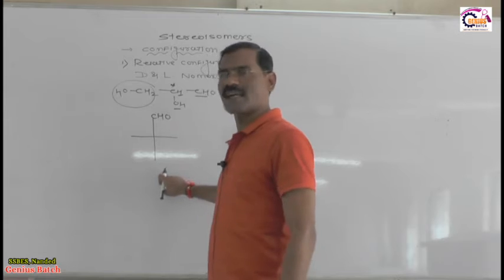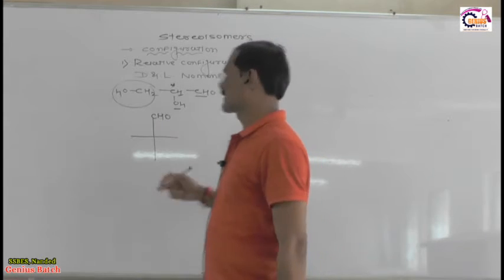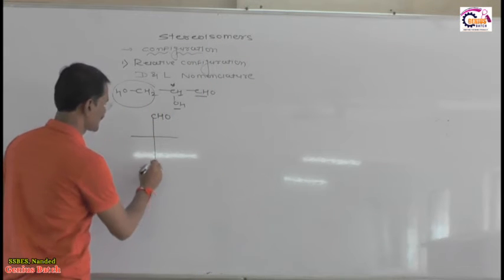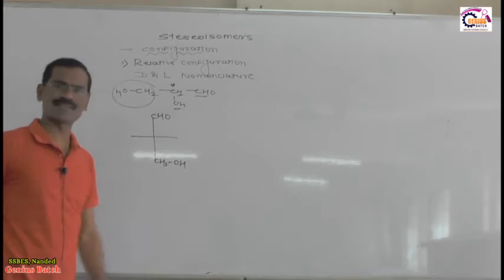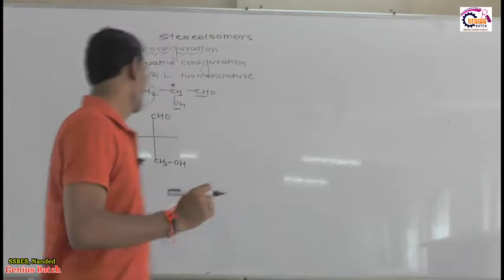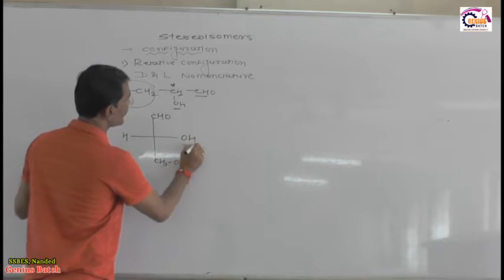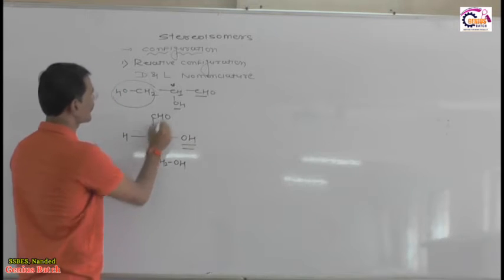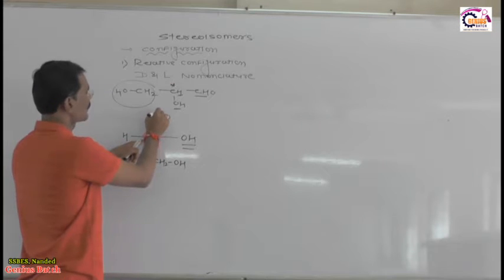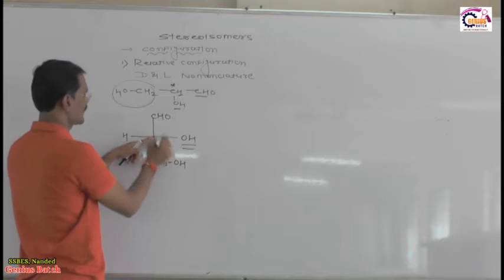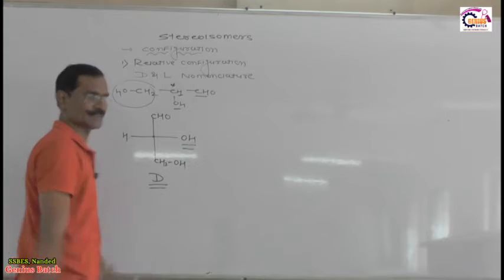Now this is the vertical line, and we represent the CHO group on the top of the vertical line. And then, after representing CHO on the top, for example here CH2OH, okay, this is like glyceraldehyde. Now listen, if OH is on the right side of this chiral carbon, which is attached to one CHO and one CH2OH, then this is represented by capital D. You got it?